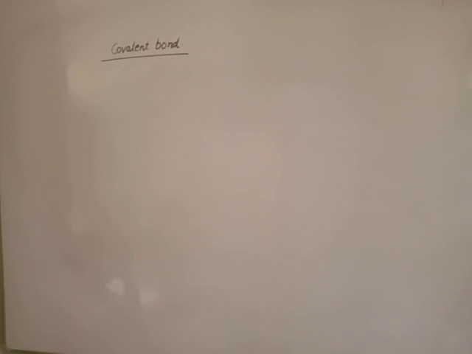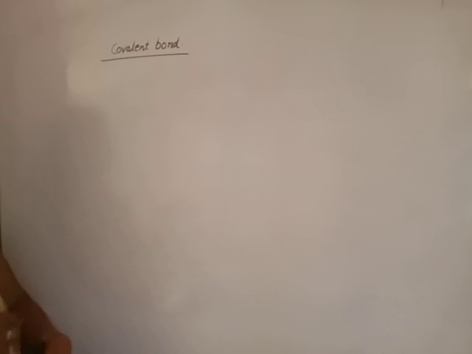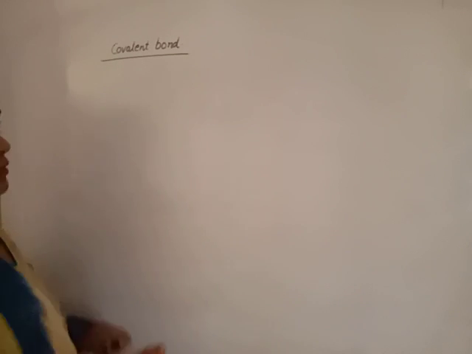Good morning. Today we will discuss the covalent bond. What is a covalent bond? How many types of covalent bond are there? And how is a covalent bond formed between two atoms? That will be discussed under the heading covalent bond. Covalent bond is the bond formed by mutual sharing of electrons between two atoms.